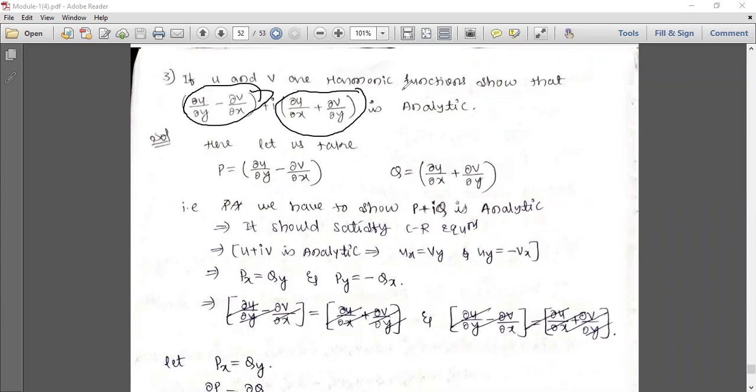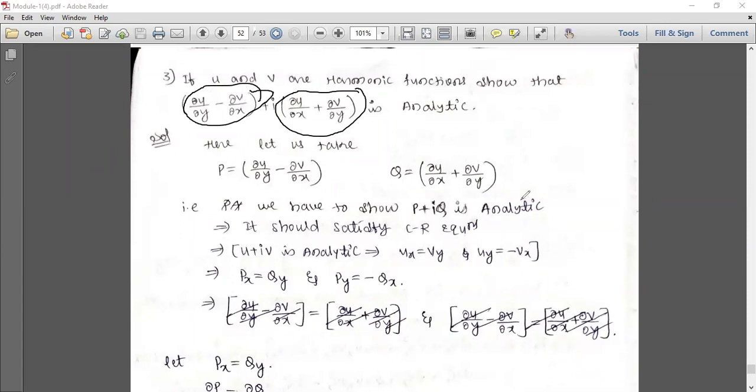I have to show that this is analytic. So this is equal to capital P and this is equal to capital Q. So I want to show P plus iQ is analytic.